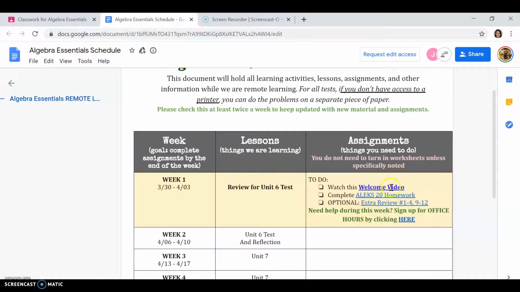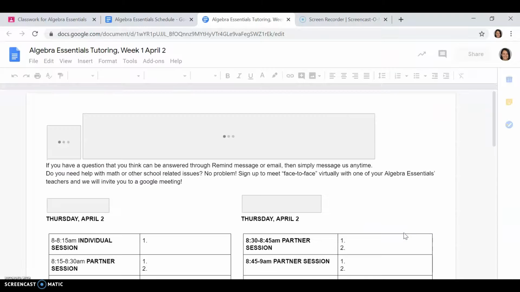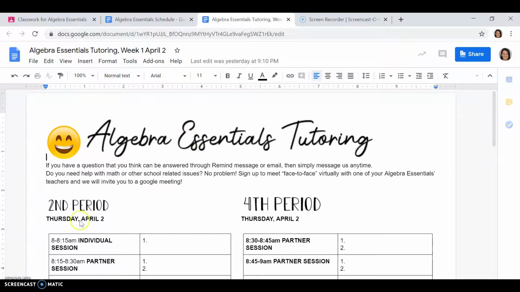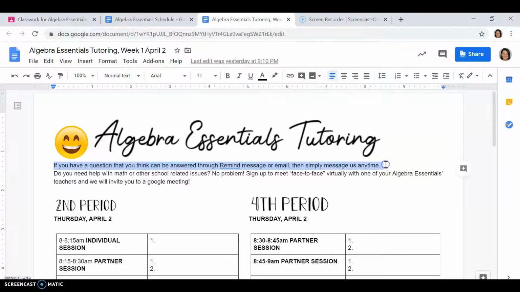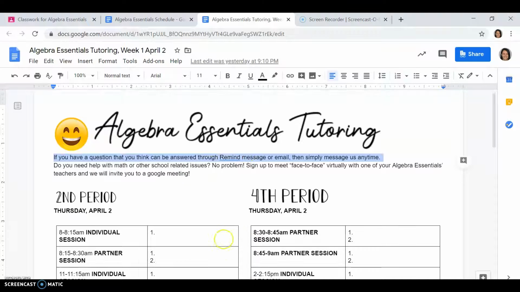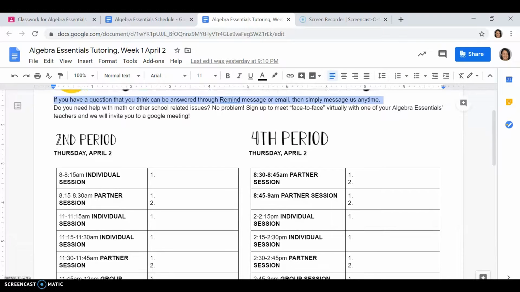And then if you need help with any of the ALEX assignment, or if you're choosing to do the optional practice and you need help with that, sign up for office hours. This is new, by clicking here. So let's look at what that is. Algebra Essentials Tutoring. So if you have a question that you think can be answered through Remind message or email, just like you did before, just message one of us anytime. But if you have a math question or other school-related question or issue, then you can sign up on this form to meet face-to-face virtually with one of your Algebra Essentials teachers, and we'll invite you to a Google Meet.